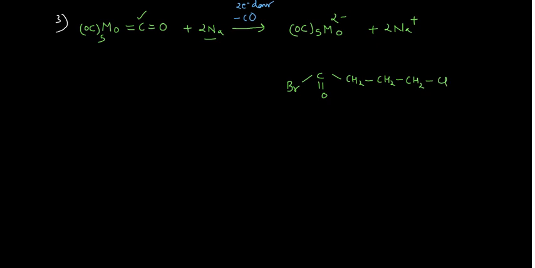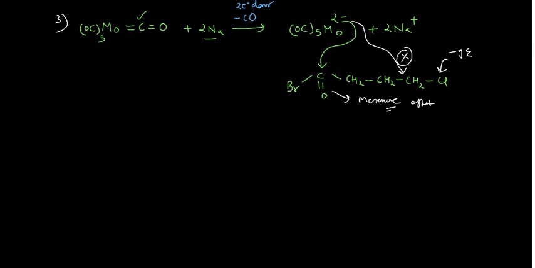Now you know mesomeric effect is there, so this negative charge actually will attack on this carbonyl carbon, just like that, okay. This is something very, very important which you should know. If you want to attack on this particular carbon, it is not a very good choice. Why? In that case only the minus I effect is there, while in the other case the mesomeric effect is there, and you know the mesomeric effect is more fundamental. So that's why it is very good to attack here. Or simply you can see this carbonyl carbon is more electrophilic than your alkyl carbon. This is something very, very important, okay.